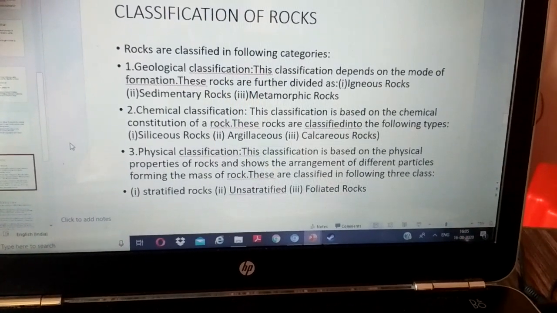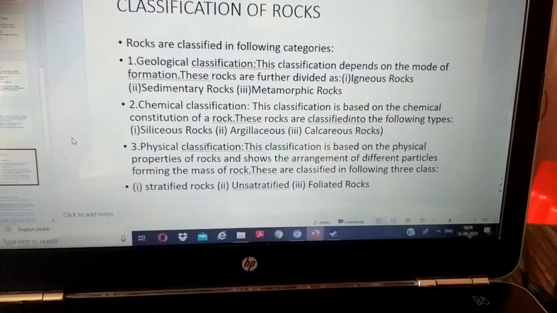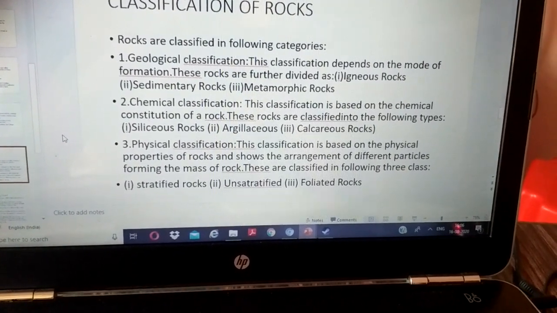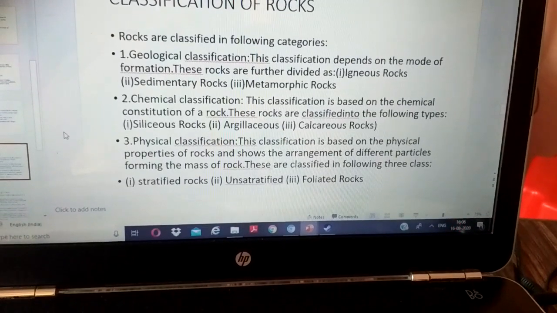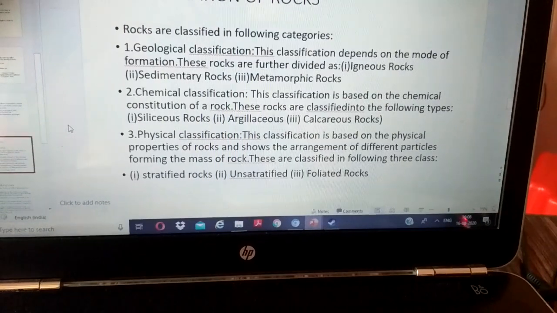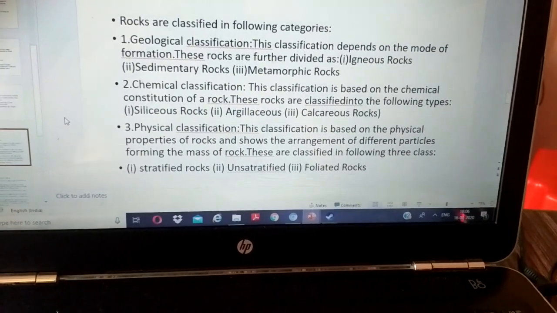Secondly, chemical classification. This classification is based on the chemical constitution of a rock. These rocks are classified into the following types. Number one, siliceous rocks. Number second, argillaceous rocks. And number three, calcareous rocks.